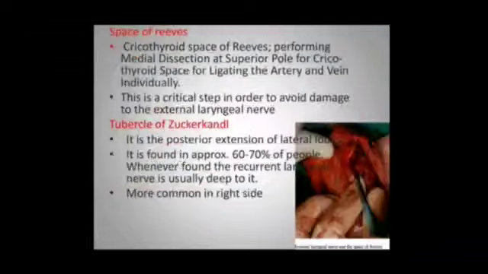What is the space of Reeves? It is the cricothyroid space. Perform medial dissection at the superior pole in the cricothyroid space for ligating the artery and vein individually. This is a critical step in order to avoid damage to the external laryngeal nerve.